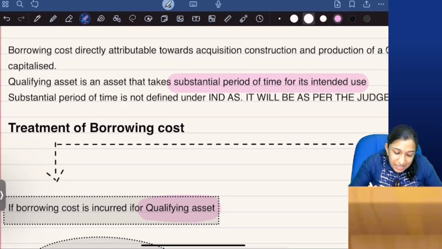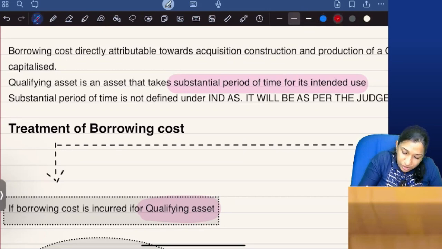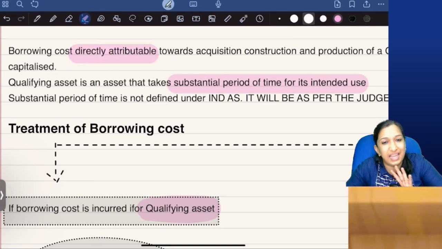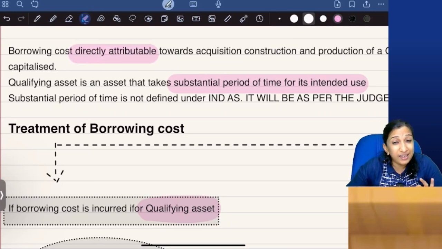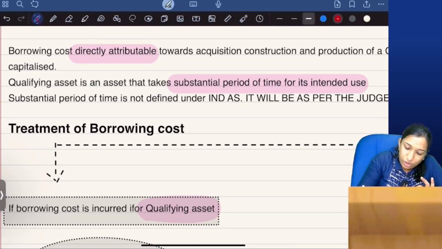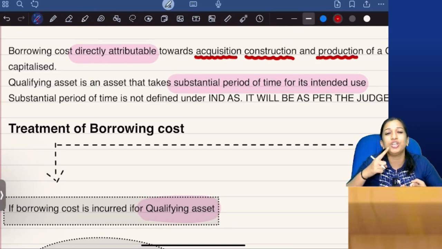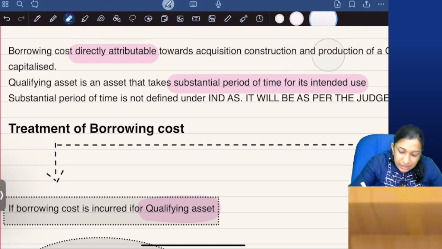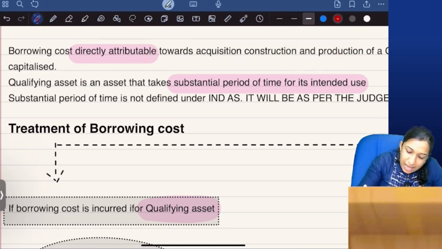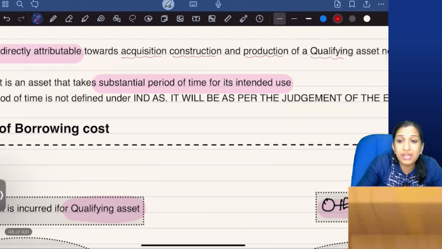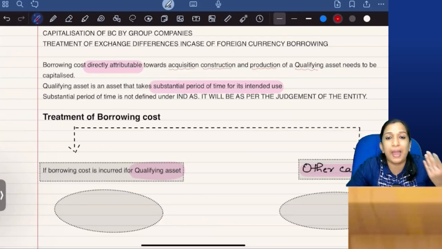So this standard says, I want you to learn this line: borrowing cost directly attributable towards acquisition, construction and production of a qualifying asset needs to be capitalized.